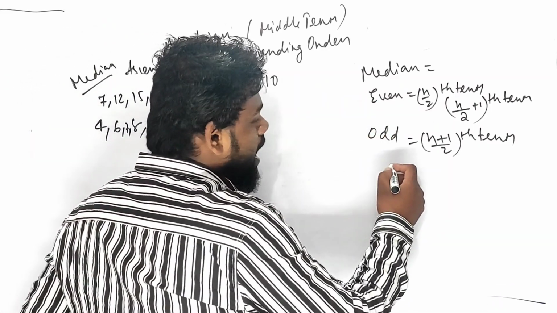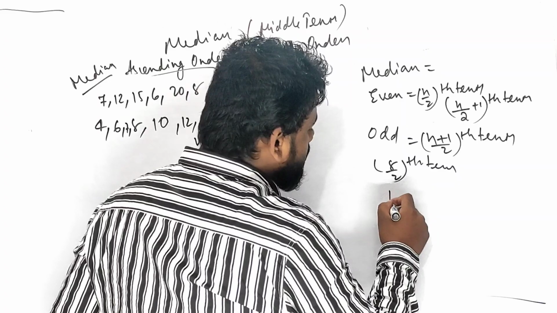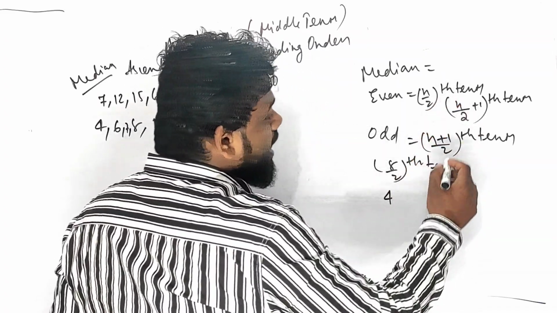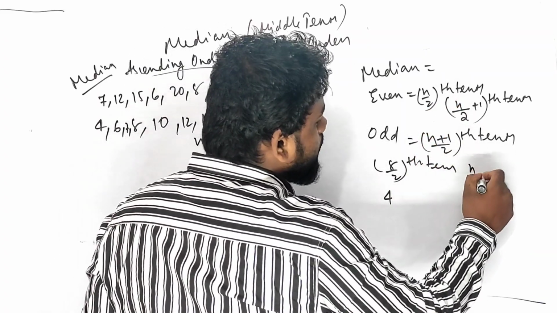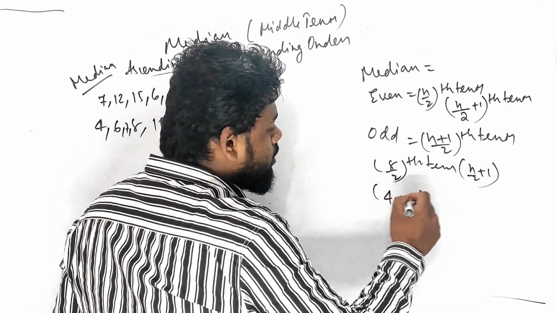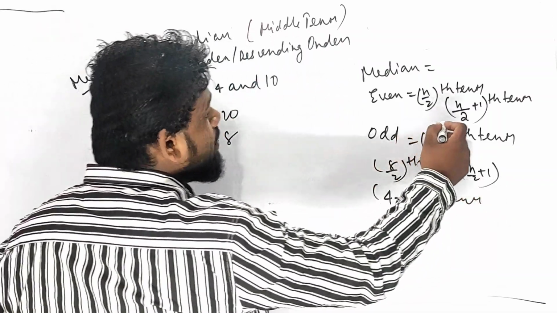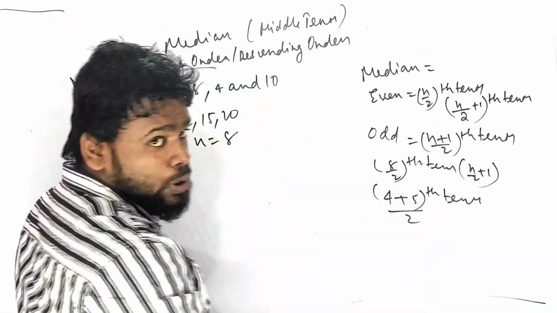So for even number, n upon 2. What does n upon 2 mean? 8 divided by 2, what does it become? The 4th term. Then n by 2 plus 1, that is 8 by 2 plus 1, which is 4 plus 1, so 5, the 5th term. So see the 4th term and the 5th term, and then divided by 2, right?